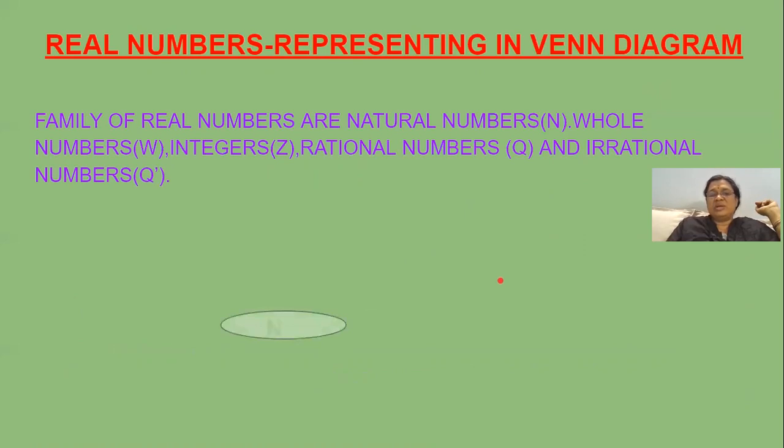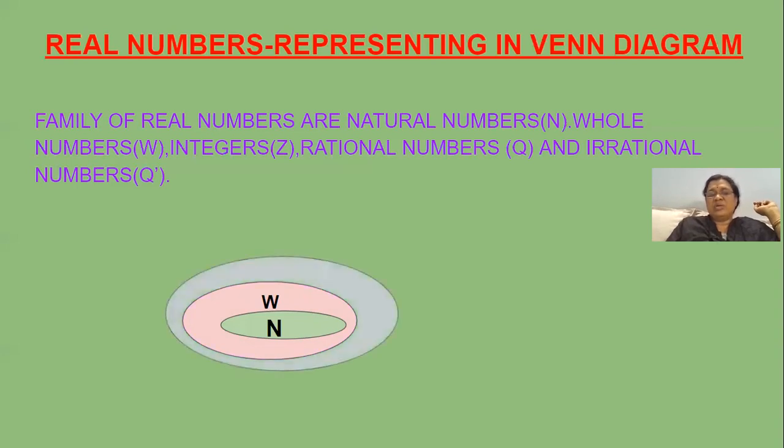The natural numbers start from the digit 1, and the whole numbers are the numbers which start from 0. So natural numbers are a subset of whole numbers. Natural numbers begin from 1 whereas whole numbers begin from 0. Therefore, natural numbers are in whole numbers, and whole numbers are in integers.